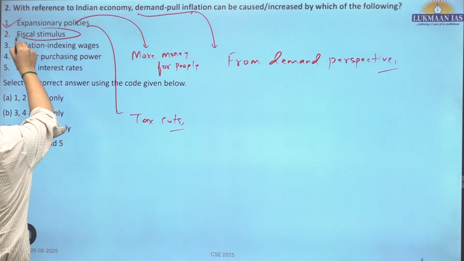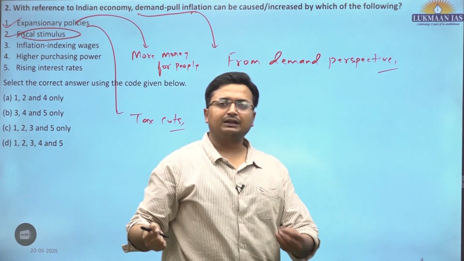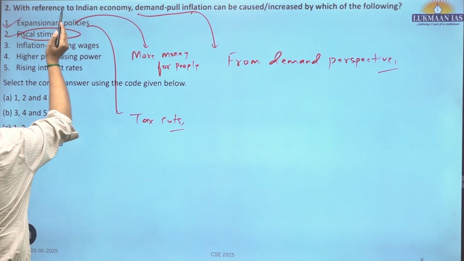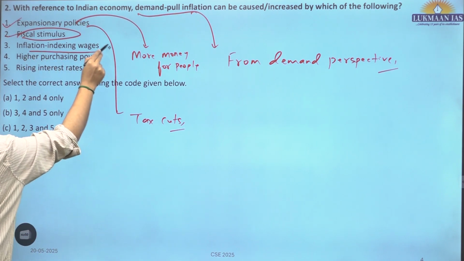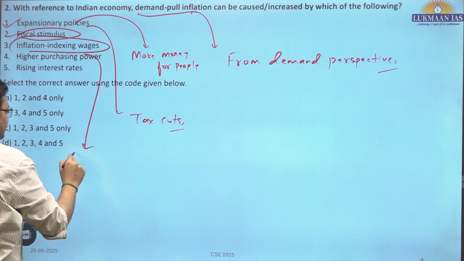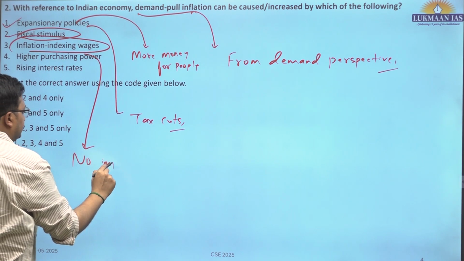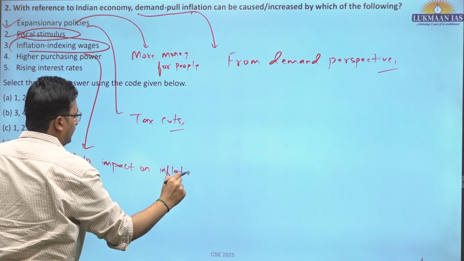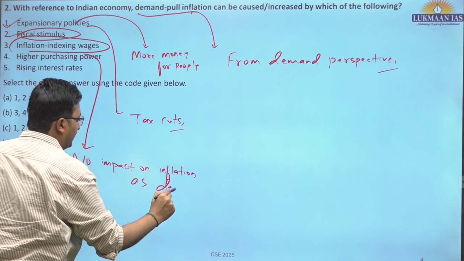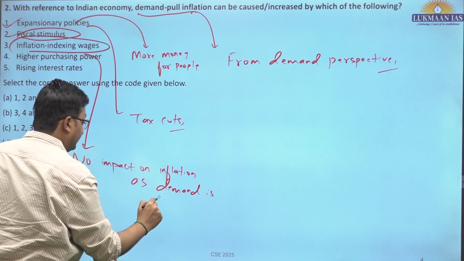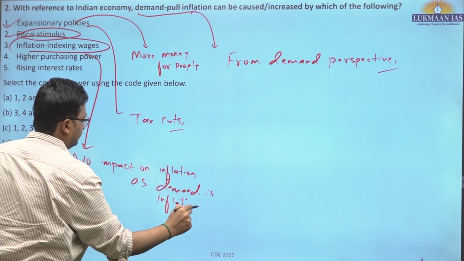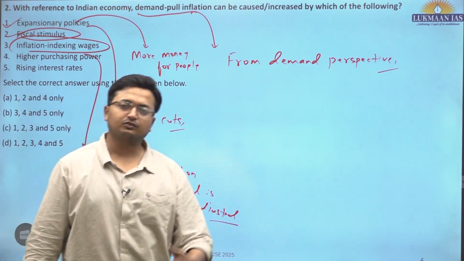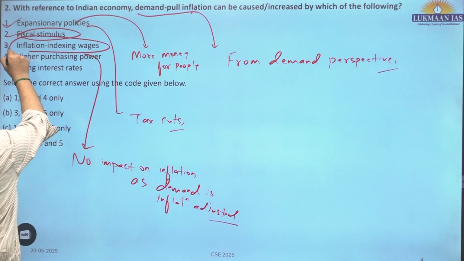Second is fiscal stimulus. Obviously, fiscal stimulus straight away gives direct cash in the hands of people. So that is also demand pull inflation. Inflation indexed wages have no impact on inflation, as demand is inflation adjusted. If the demand is inflation adjusted, obviously there won't be any demand led inflation. So that is why this is not the answer.